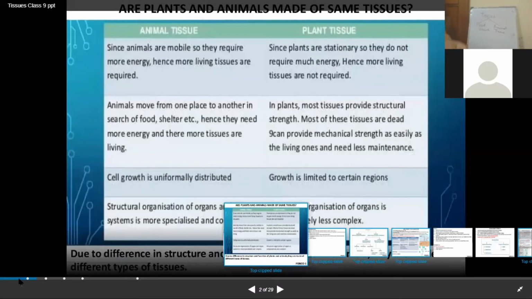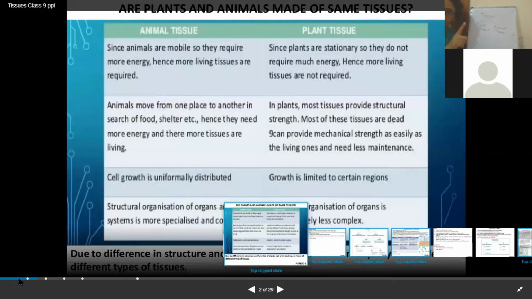You can see that there is a difference between the animal tissue and plant tissue. Since animals are mobile, that means they move from one place to another, that is locomotion. Since animals show locomotion, their demand for energy is more, and hence more living tissues are required, whereas there is very little demand for energy in the case of plants, because they show only movement.